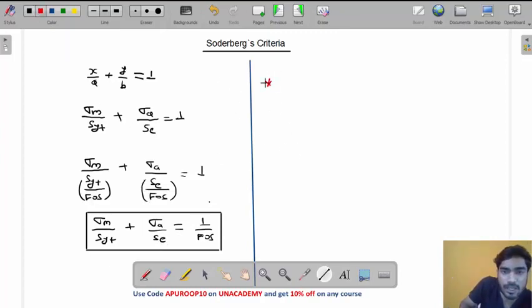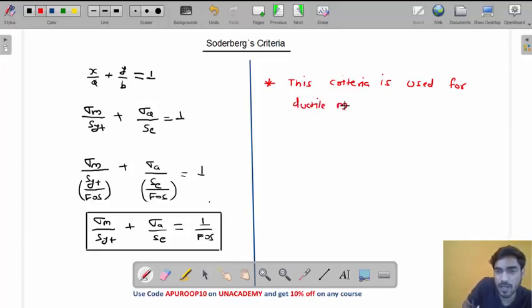This criteria is used to design which material, my friend? This criteria is used for ductile materials, my friend.